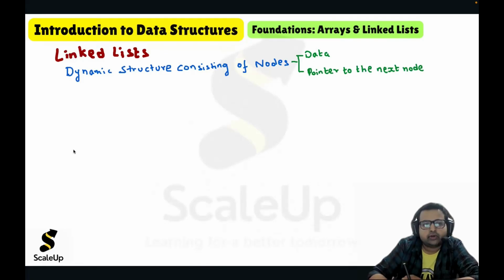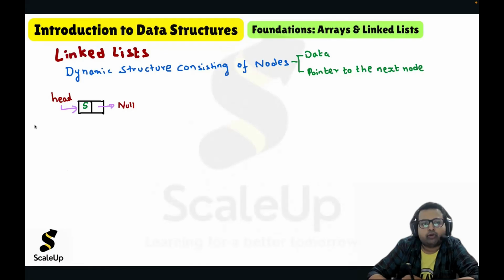So linked list will look something like this. There will be a head which will point to the first node. Now, the first node will contain the data, let us suppose 5 is the data, and a pointer to the next node. So let us suppose no node is there, so it will point to null.